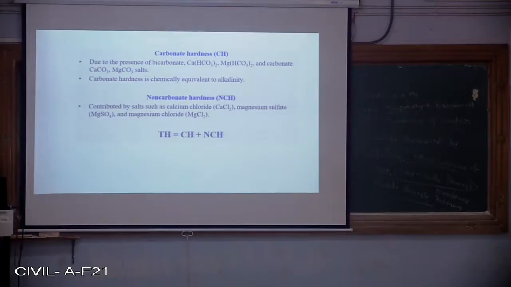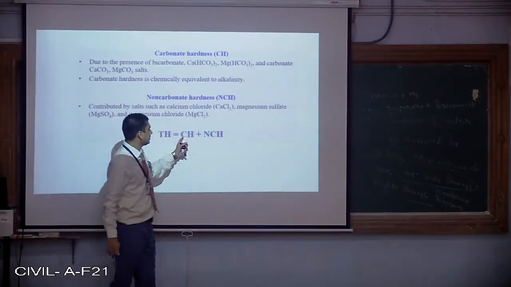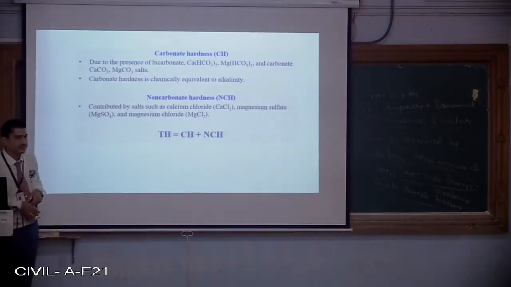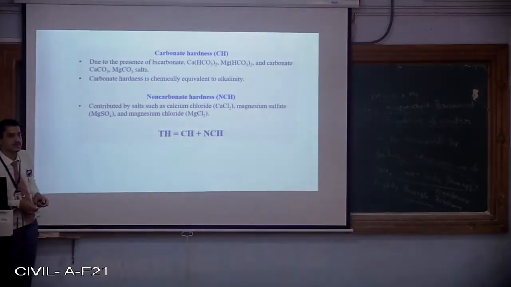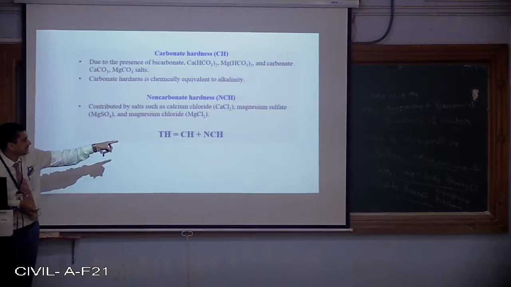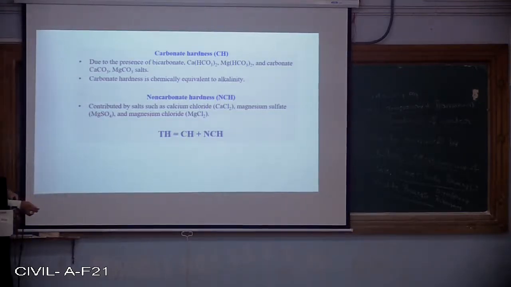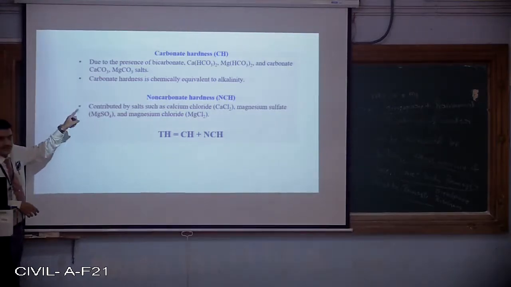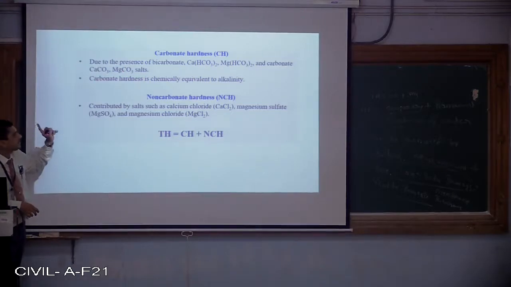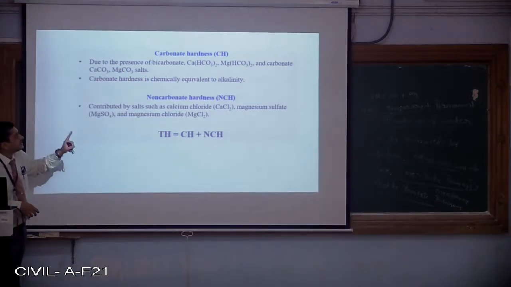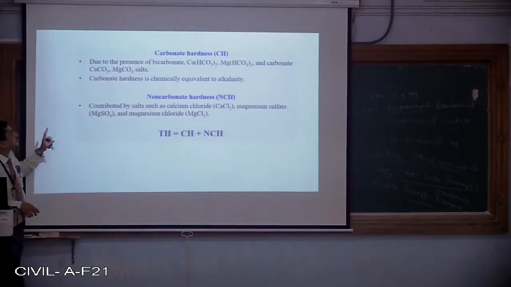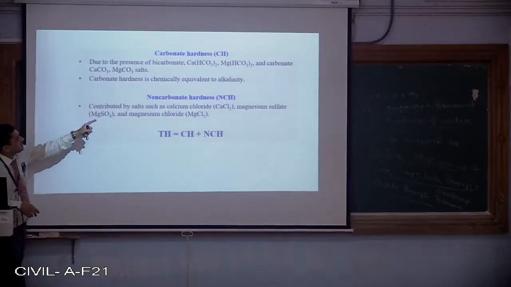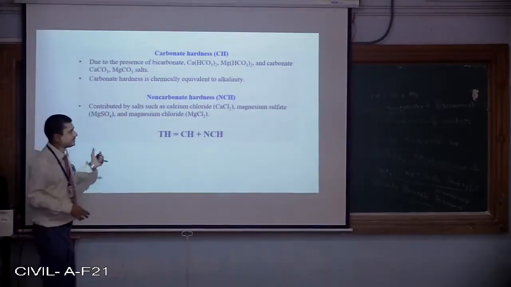As I have already told, total hardness is nothing but the summation of calcium hardness and magnesium hardness. Not only that, we can also write total hardness as the summation of carbonate hardness and non-carbonate hardness. Carbonate hardness is caused due to what? Already we have discussed, that is calcium bicarbonate, magnesium bicarbonate, calcium carbonate and magnesium carbonate salts. Now, carbonate hardness is chemically equivalent to alkalinity. This is very interesting.